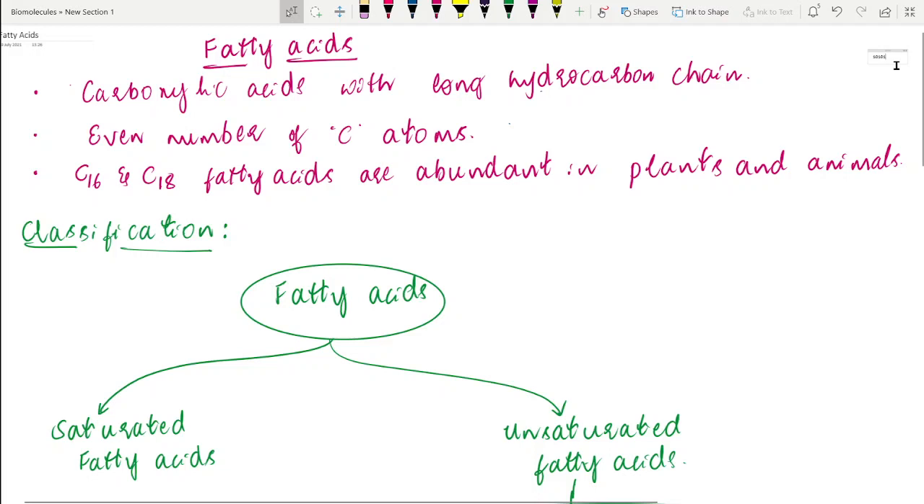Hello students. In this session, I'm going to explain to you about fatty acids. What are fatty acids? Fatty acids are basically carboxylic acids with a long hydrocarbon chain in them.